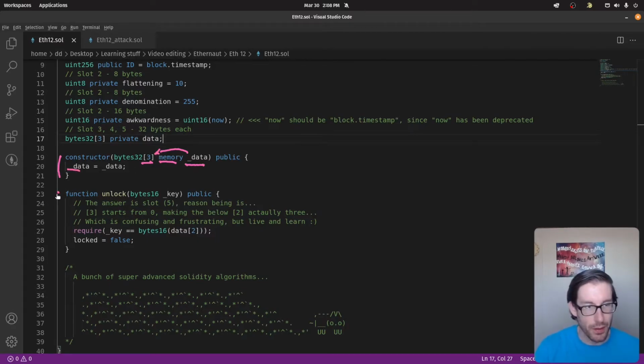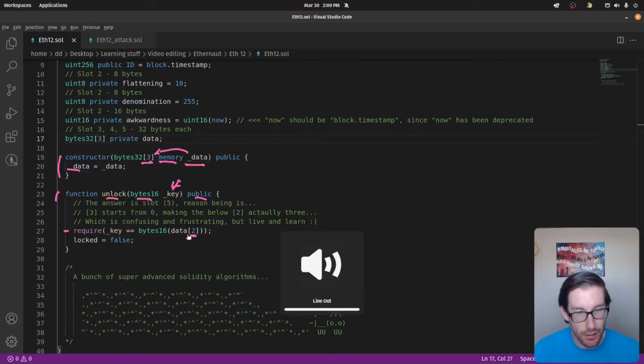Below that we have a function called unlock, and this function takes a key. It takes a key input that's going to be byte 16. It's public, and specifically in here we have a require statement. The requirement statement states that the second slot, or the last slot of the data array, has to be byte 16, and if that matches the key, then you'll change locked to false.